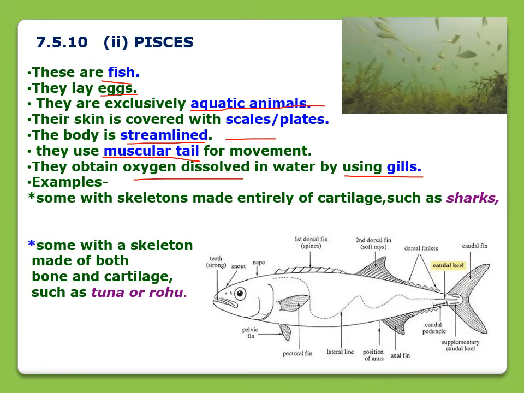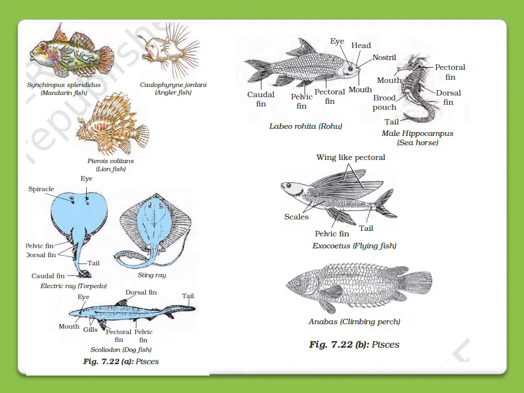Some fish have skeletons made entirely of cartilage. They are cartilaginous fish, and an example of these fish is the shark. And some have a skeleton made of both bone and cartilage. These types of fish are called bony fish, and examples of these are tuna and rohu. Here you can see the fishes.